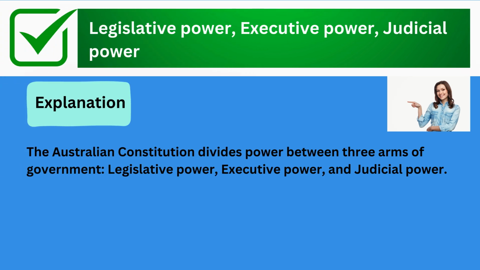The correct answer is legislative power, executive power, judicial power. Explanation: the Australian Constitution divides power between three arms of government: legislative power, executive power, and judicial power.